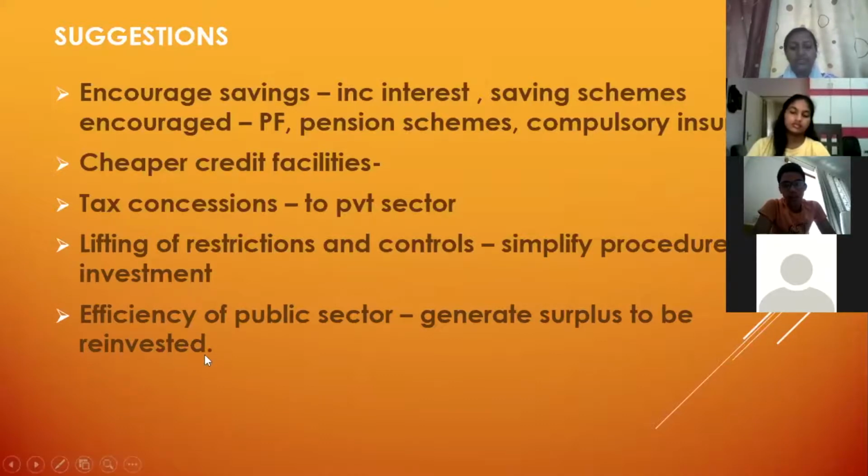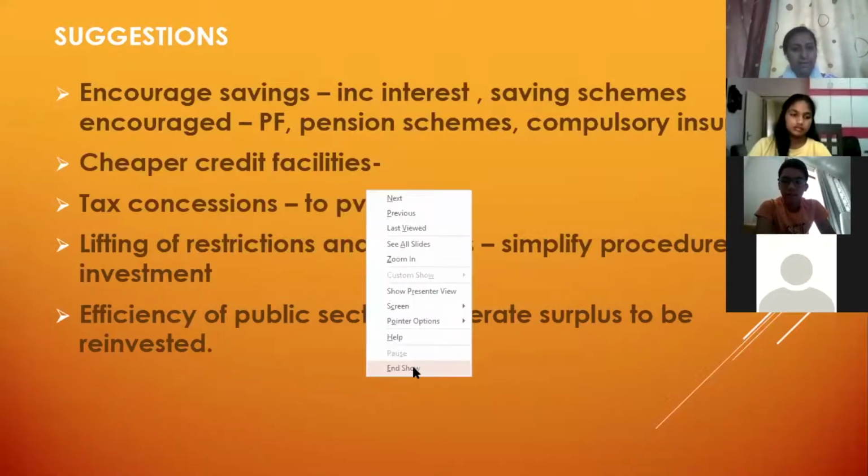Efficiency of public sector. Public sector, I just now told you what is public sector. So if the public sector works efficiently, it will be able to generate surplus, and this surplus can be reinvested in the economy. Points are clear? Yes, ma'am. Okay, so I think we have finished with capital.